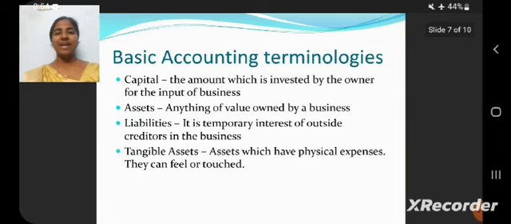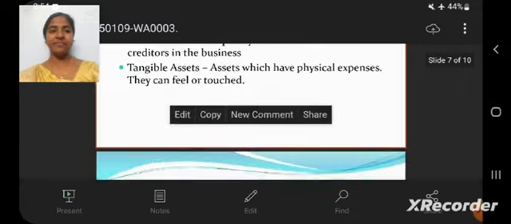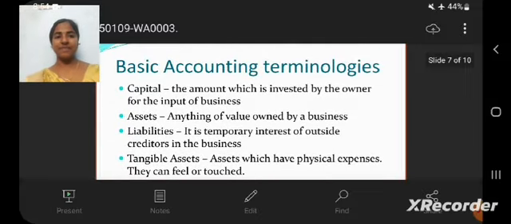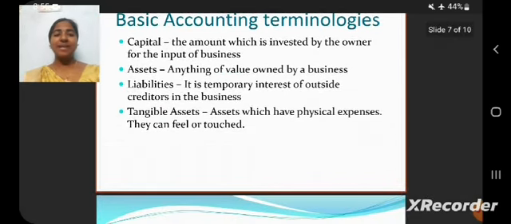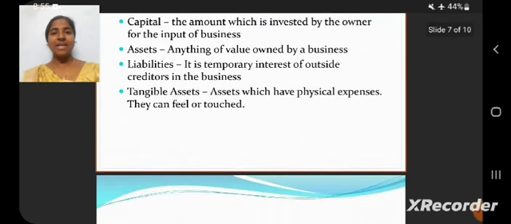First one, capital. Capital is the amount invested by the owner in the business, which we call the input of the business. From that input only we can start a business. Next one is asset. Asset is anything of value owned by a business. It can be a tangible asset or an intangible asset, current asset, fixed asset, etc. Then liability. Liability is a temporary interest of outside creditors in a business. Liability is also divided into current liability and long-term liability. Next one is tangible asset. Tangible asset has a physical existence. It can be felt or touched.